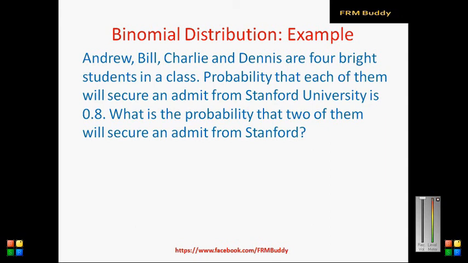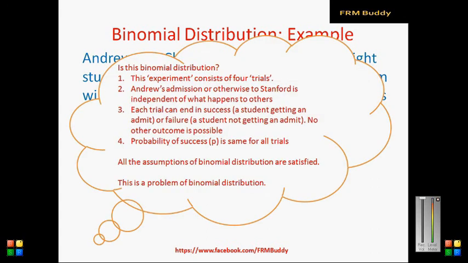Now, before we actually begin solving the question, let us confirm that this is a question on binomial distribution. This experiment consists of 4 trials because there are 4 different students. And Andrew's admission or otherwise to Stanford is independent of what happens to others.